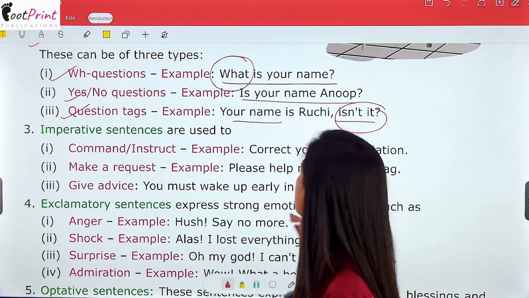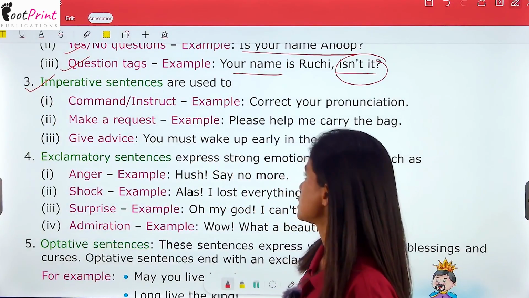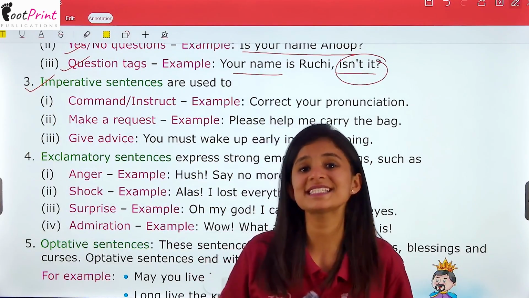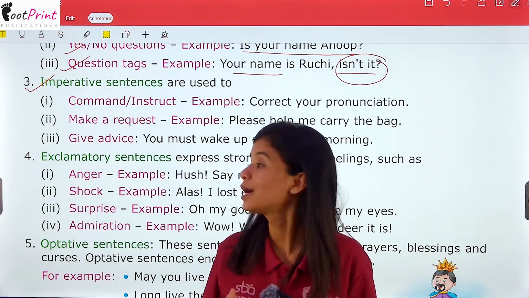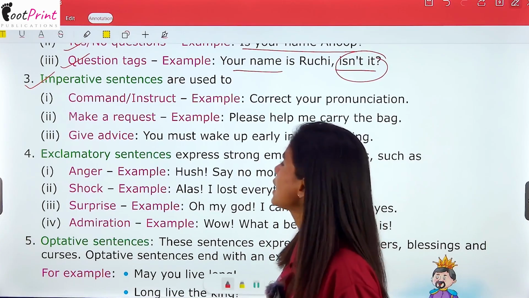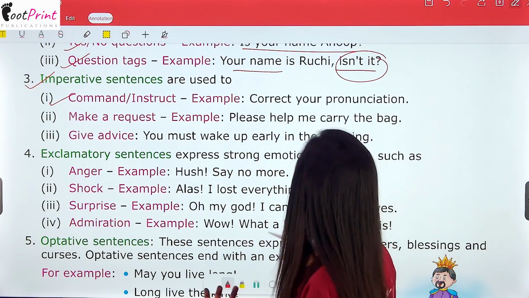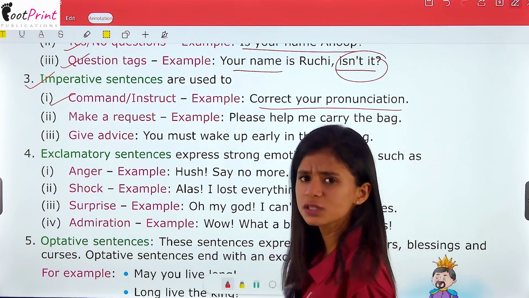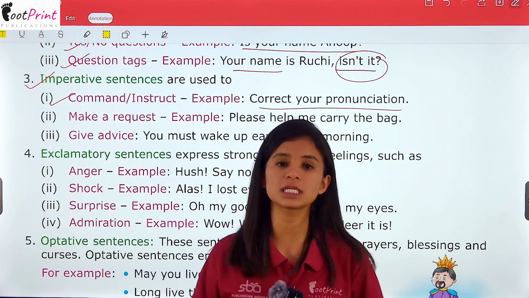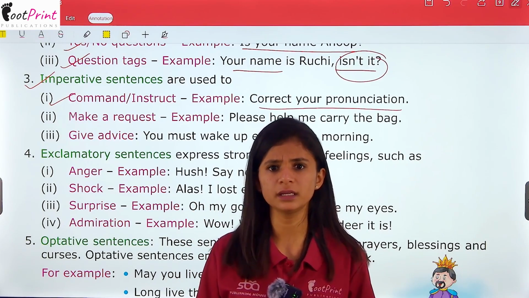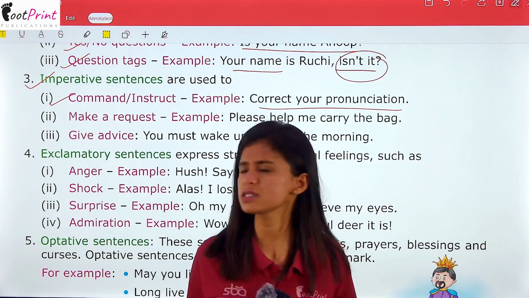This is the thing that you have to keep in your mind. Next we have imperative sentences. Now, these sentences are used to give commands, orders, requests or give advice. So, first one is command and instructions. That is, correct your pronunciation. What if I speak a wrong word and my teacher is sitting in front of me? They will say at that point of time, correct your pronunciation.